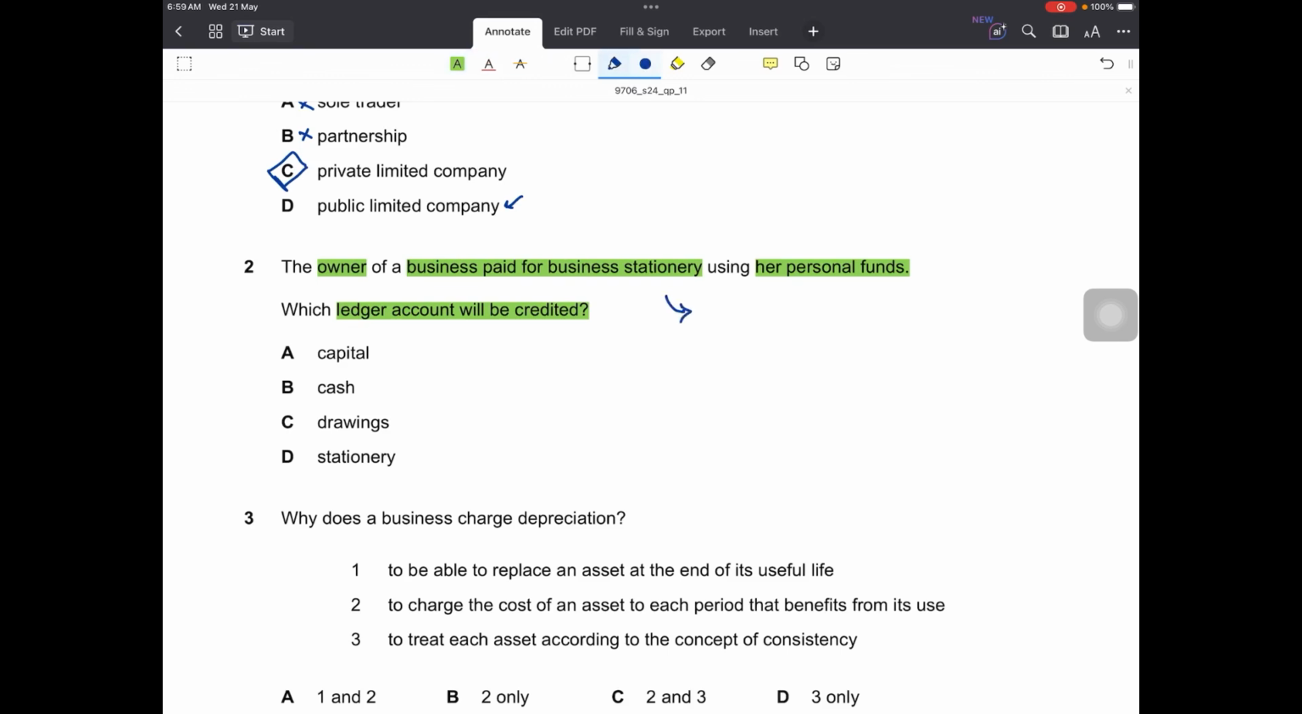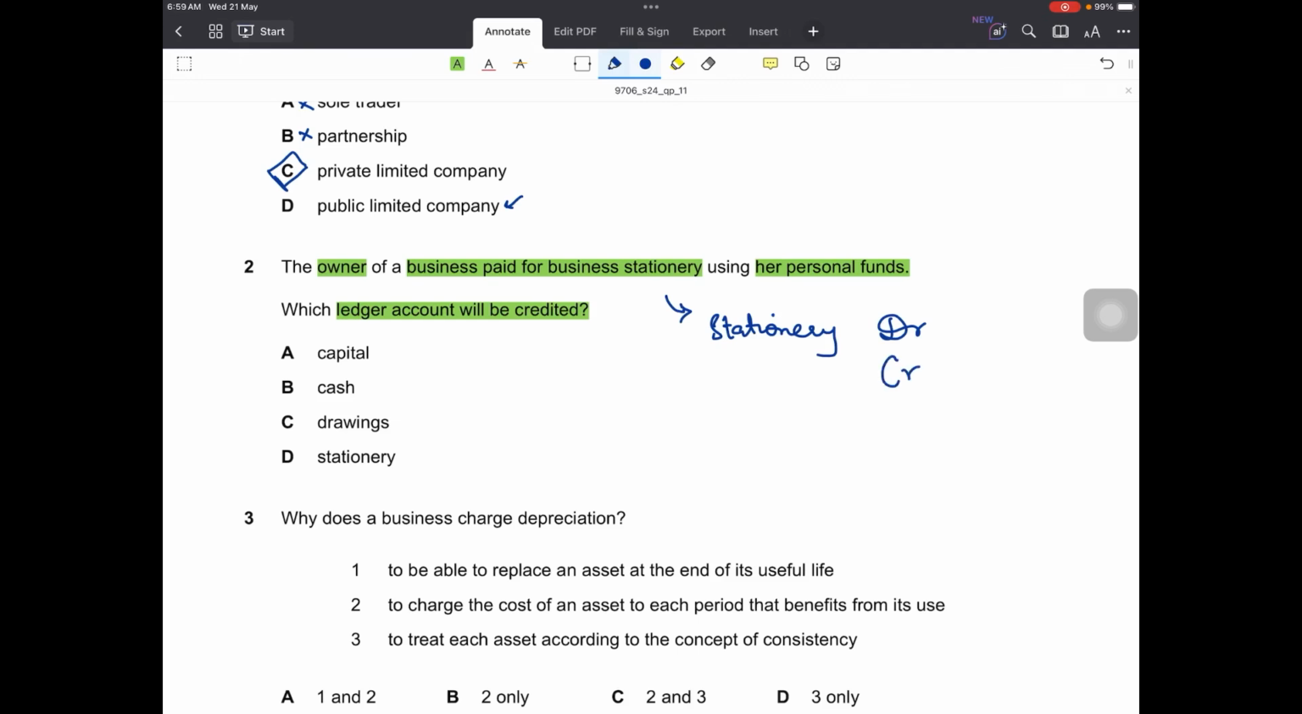Stationery, being a business expense, will be debited when it is paid. Stationery will be debited, but what will be credited? Should I credit bank or cash? No, I can't do that, because that belongs to the business, and business assets, bank and cash, haven't been involved in this transaction, right?